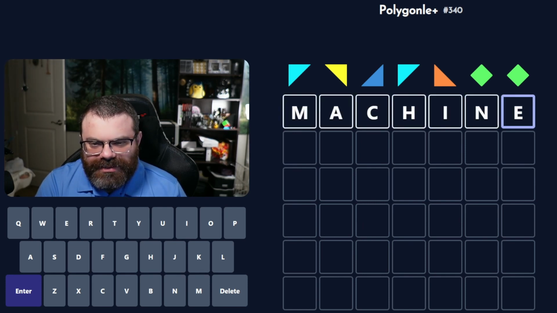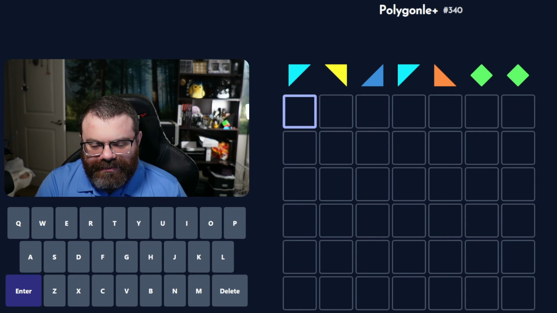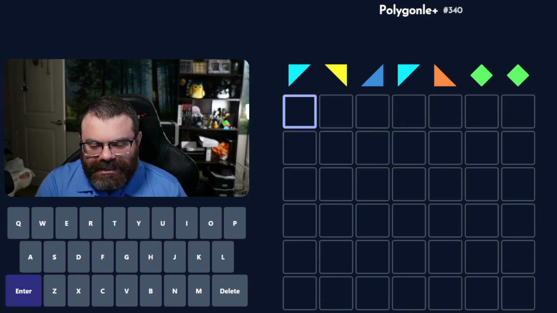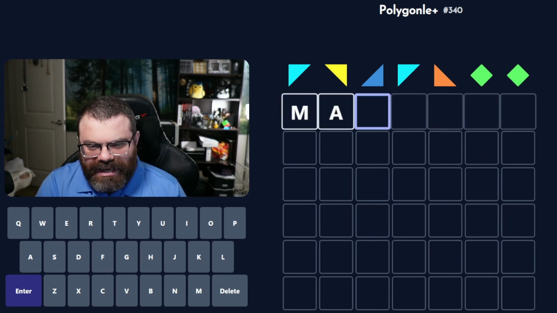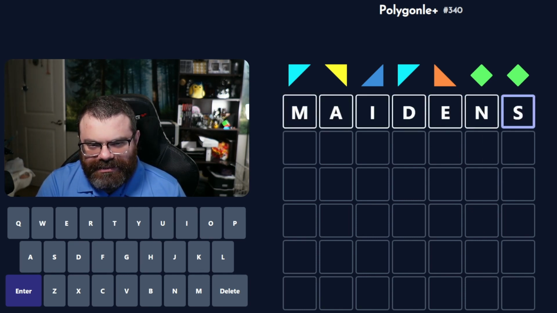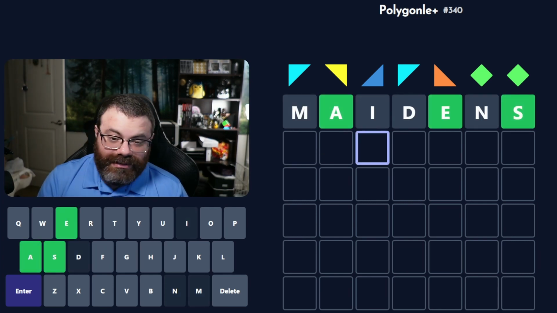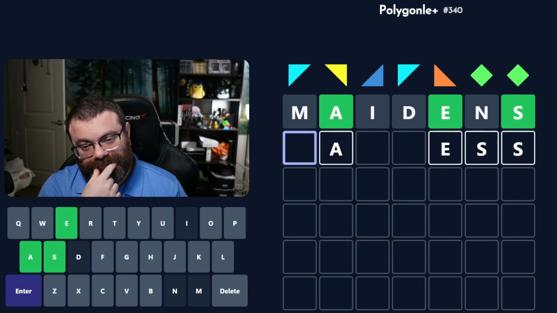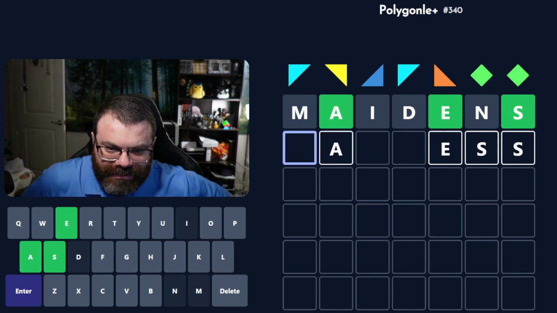How's machine look? The problem with machine is I do want to test the S at the end. We got poultry, which doesn't use an S at all. It does test the P at the start. Maidens. Maidens puts an S at the end. Let's give that a try. I mean, how close could I have gotten? Clearly, I should be able to get it now.